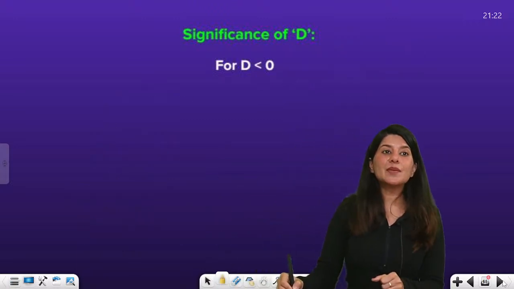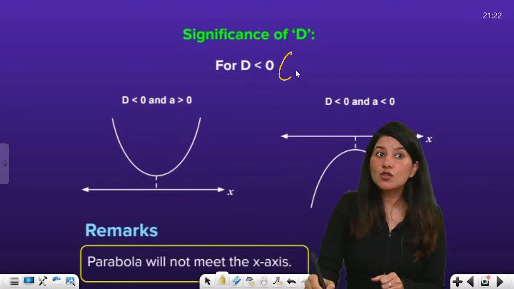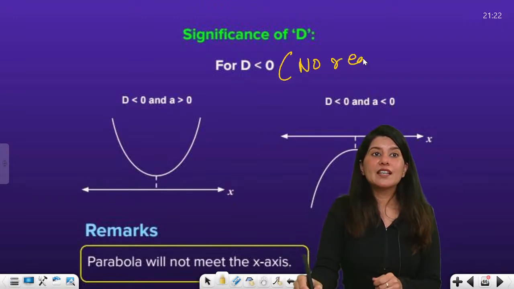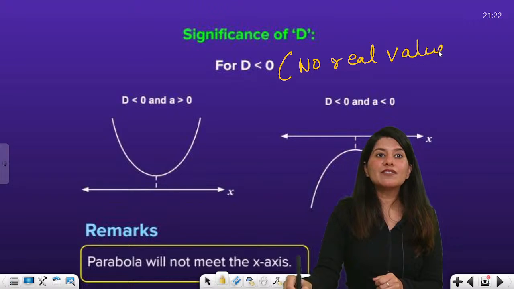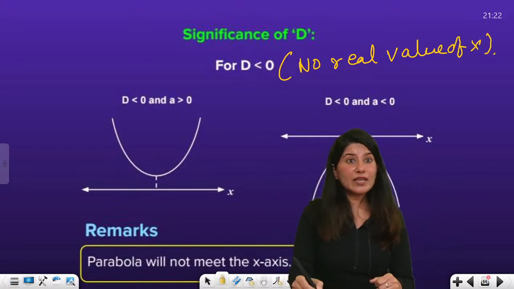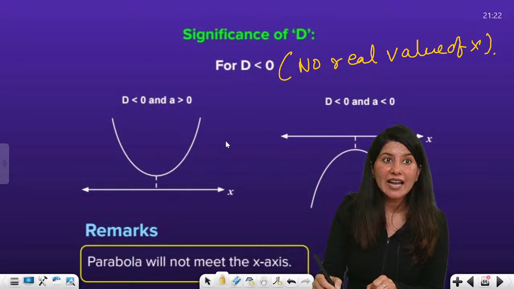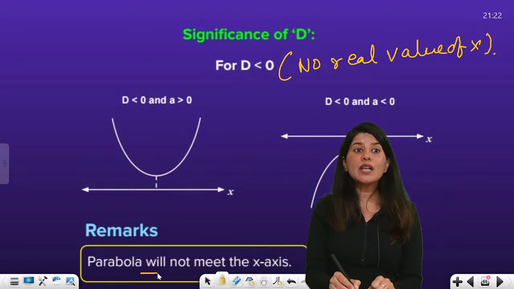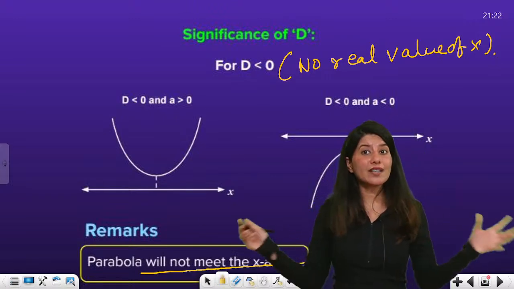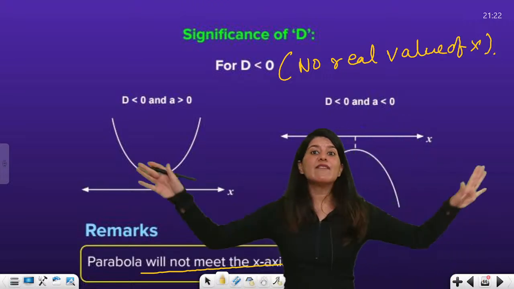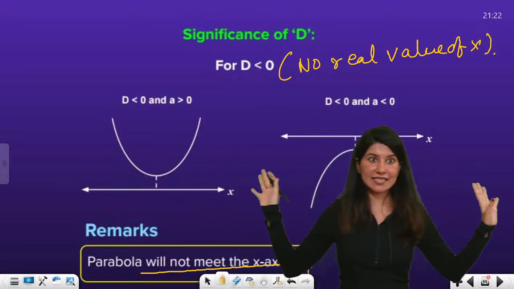Now what about discriminant less than 0? That means no real value of x. So what does that mean, no real value of x? Understand this nicely, very important. That means the parabola will neither touch nor cut my x-axis. It will never ever interact with my x-axis, right?